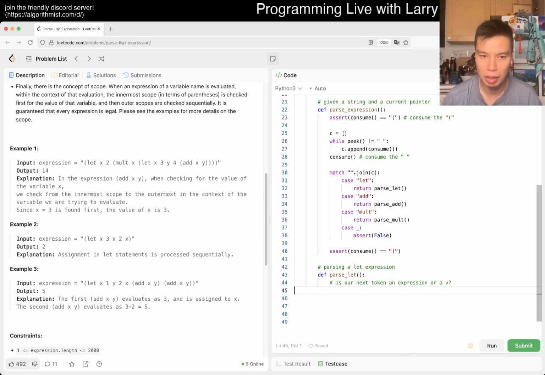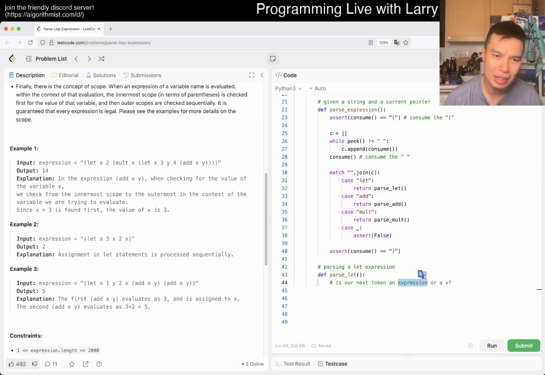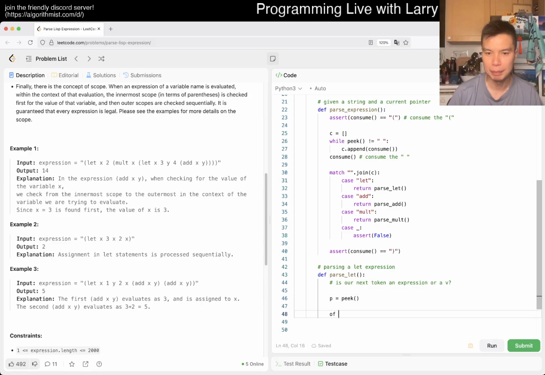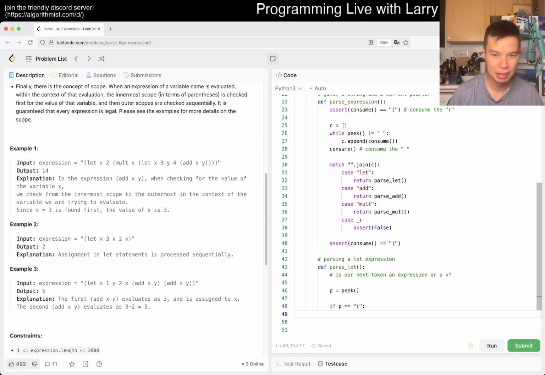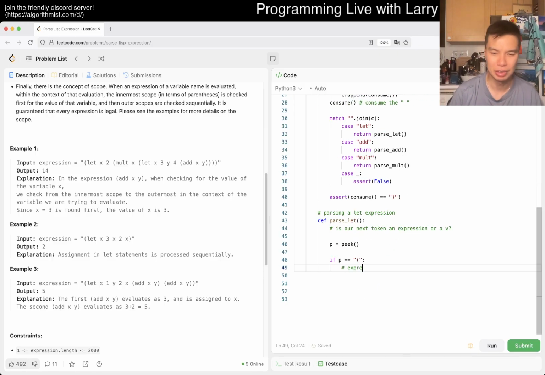And then now this part's a little bit tricky, though it's not so bad because of the left paren, so maybe we can do it this way, right? Then now p is equal to peek, right? So if p is equal to left parens, and this is an expression, maybe that's a little bit of a hack. Maybe you should, I don't know, it's a little bit hard.